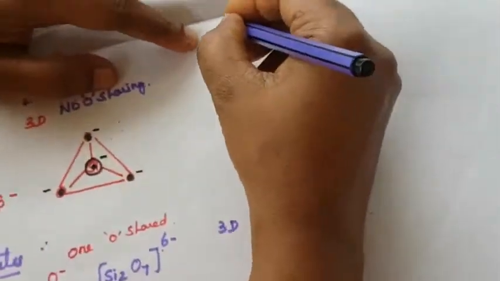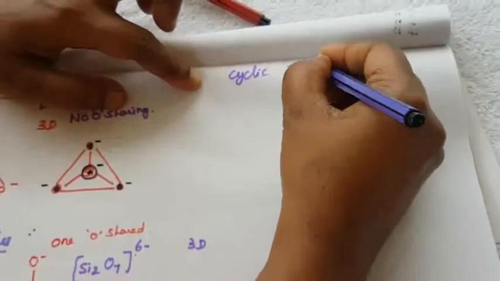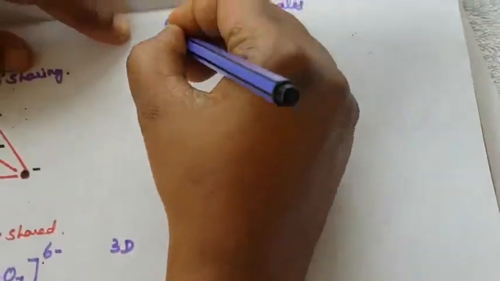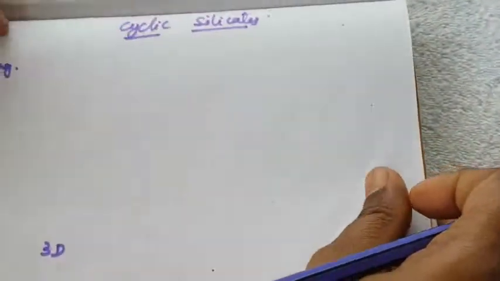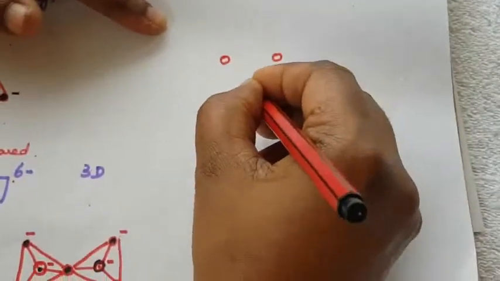Next we are going to see the cyclic silicates. How it will be calculated: first again 1, 2, 3.